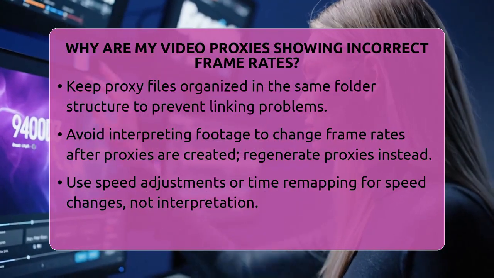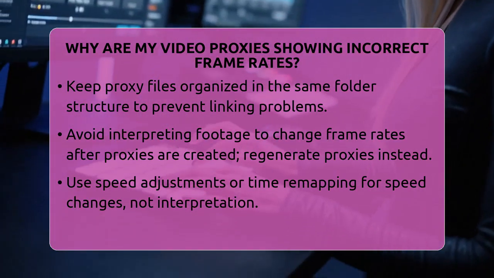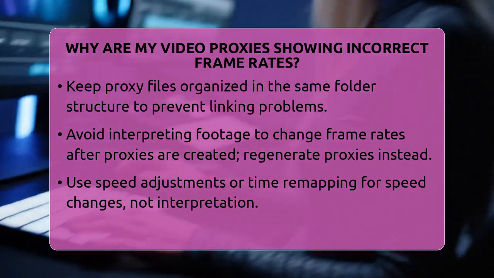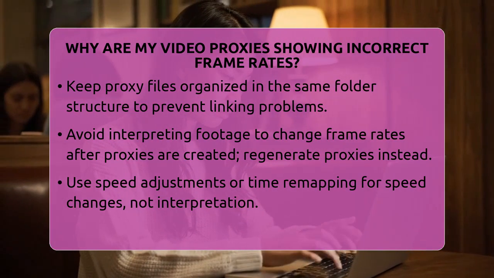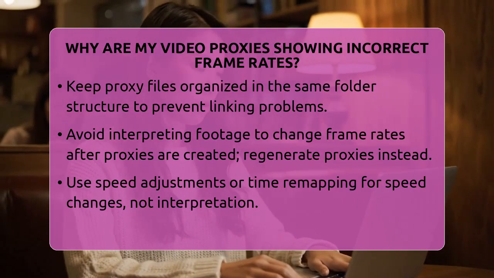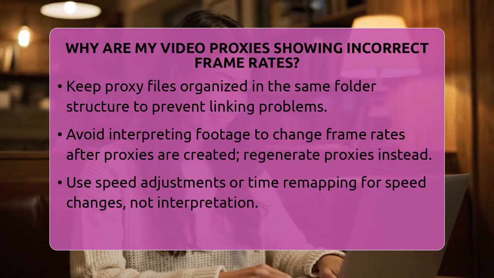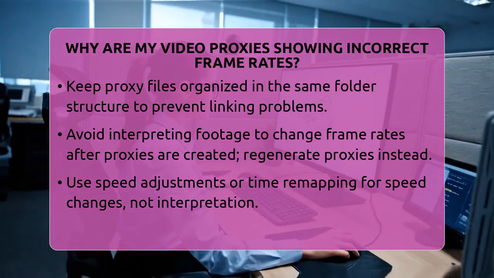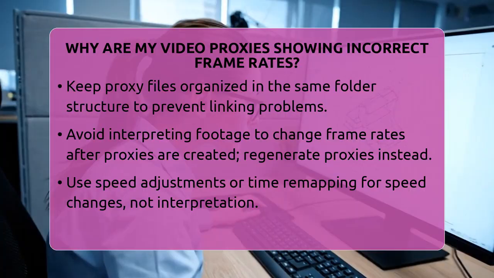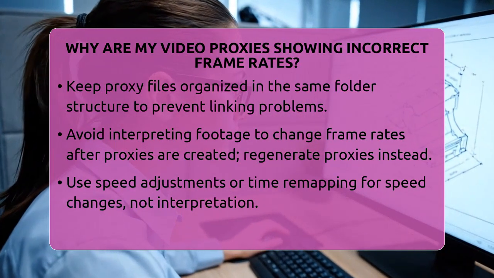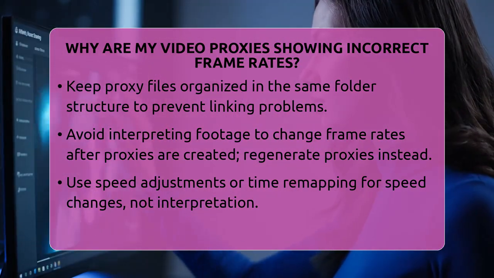Another common cause is changing the playback frame rate inside Premiere Pro. If you adjust how fast or slow a clip plays without updating the proxies, they will continue to play at their original frame rate. This mismatch causes the proxies to look out of sync. To fix this, you need to regenerate your proxies after making any frame rate changes.